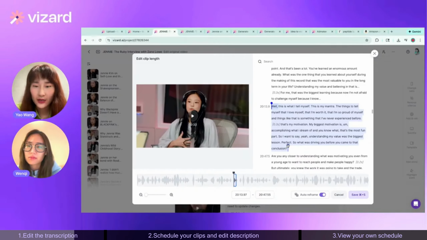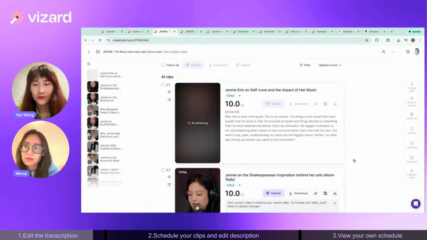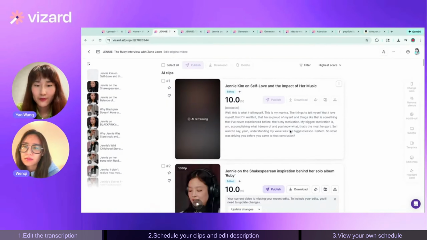And I can just simply deselect the last sentence that the interviewer was asking. And then after selecting the ones and the things that I really like, and deselecting the sentence I don't want, I can simply click save. And after loading, it will automatically give me the clip that I want.